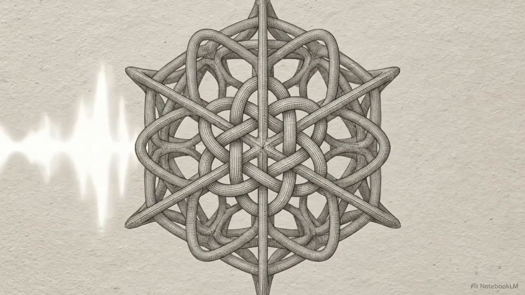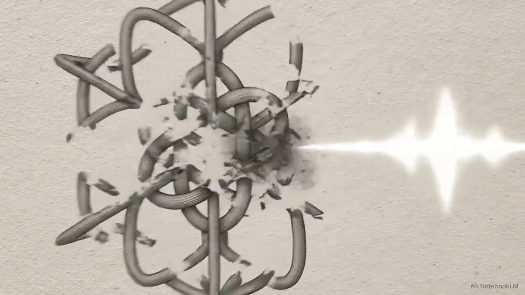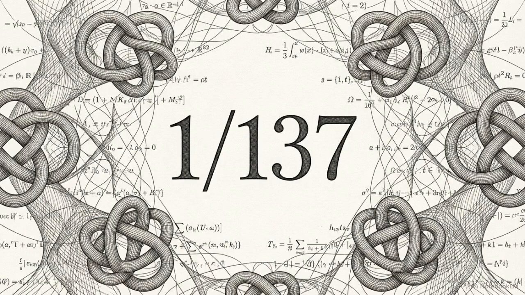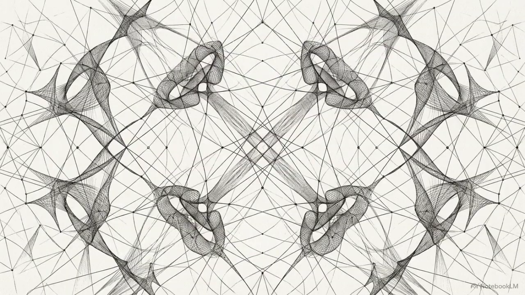Space and time may also be emergent rather than fundamental, meaning they could decouple or fail independently under extreme conditions. In highly coherent systems, we expect to find regimes where temporal order remains stable, even as the spatial geometry breaks down. This brings us to the fine structure constant, often treated as an arbitrary value found in nature. In this framework, the constant is a stability ratio. It represents the point where the smallest possible relational closure interacts with the surrounding field. Our universal constants may simply be the boundary rules that emerge from a hyper-relational network.